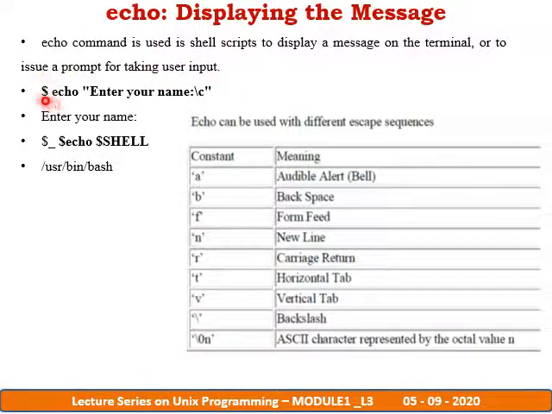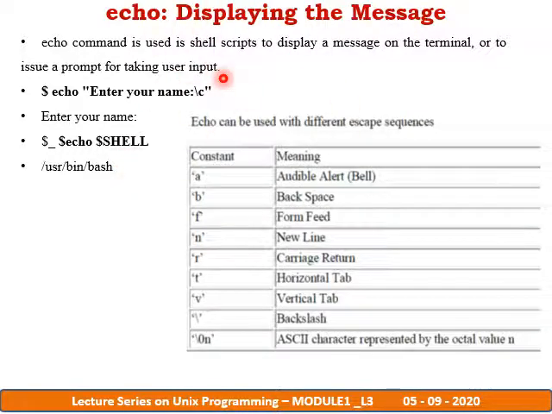Say for example, echo, enter your name. Suppose I want to enter my name. Whatever you want to display on the terminal should be given in double quotation, so that when you press enter it will show what you have written within the double quotation. So that is, enter your name. This is going to display whatever we have written within the echo double quotation. And if I want to go for echo shell, what exactly the shell path is, the shell path is normally present in user bin bash. So this is how it is going to display the message.